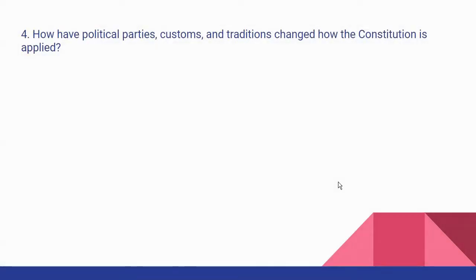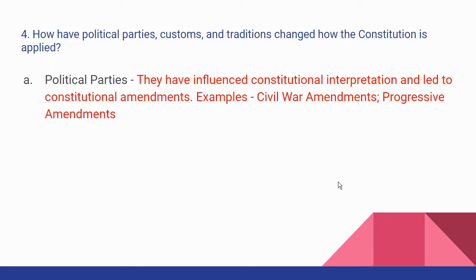Number 4, how have political parties, customs, and traditions changed how the Constitution is applied? Well, political parties have influenced constitutional interpretation and led to constitutional amendments. They have proposed constitutional amendments. I'll give you an example.